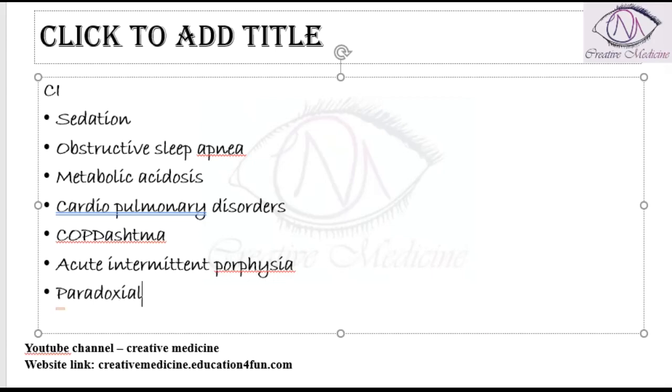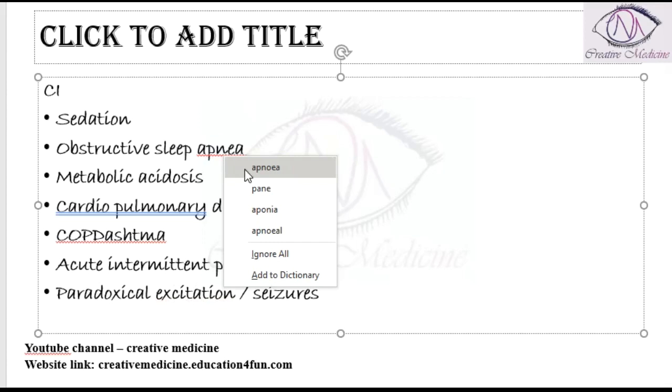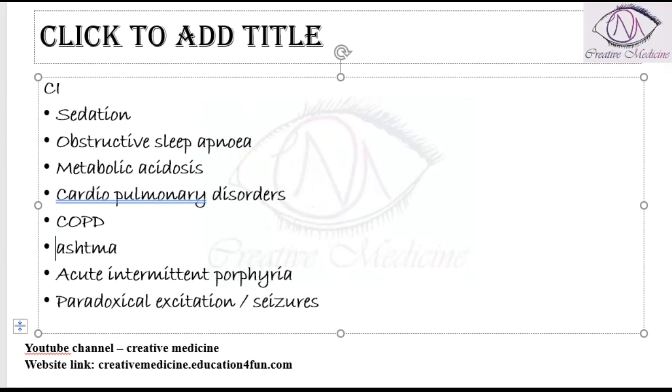If there is paradoxical excitation and seizures which occur due to any cause, even in these cases phenobarbitone is contraindicated, because paradoxical excitation and seizures are also seen with phenobarbitone.